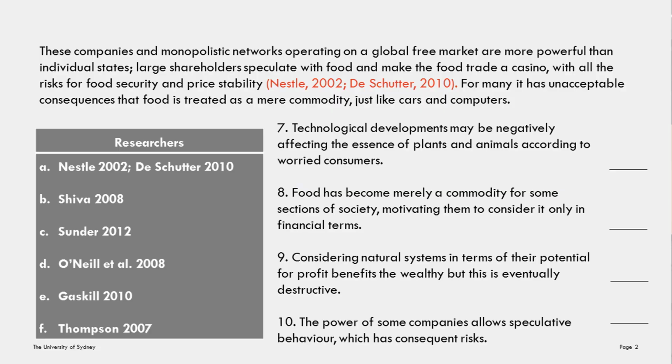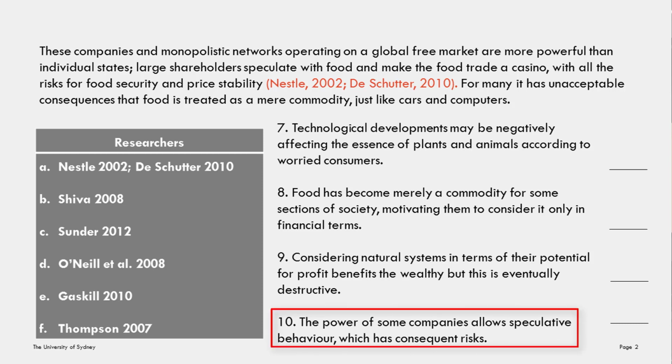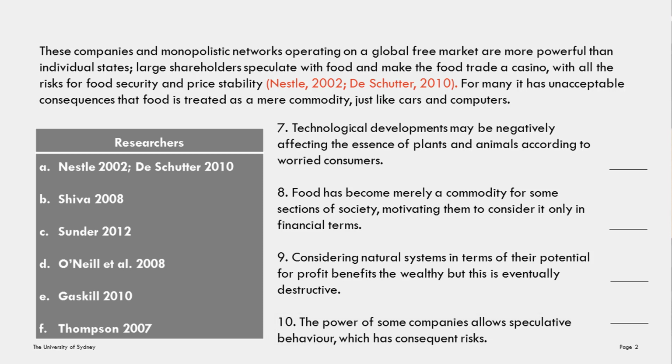So when we scan the text to find Nestlé and DeSchutter, we find this in paragraph 7. These writers refer to the fact that monopolistic companies are very powerful and their shareholders speculate on food prices, which is risky for food security and stability. Now look at the four statements. Are any of these a paraphrase of the information? Yes, number 10 covers the main ideas of powerful monopolies, as well as shareholder speculation, creating risks for food price stability.